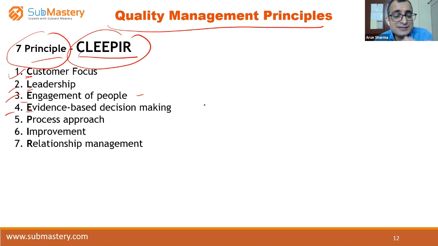Evidence-based decision making, that means decisions should be based on evidence, based on data, right? Process approach is a systematic approach. We'll study this also. It is based on the systematic sequence of interaction of processes. It's not that let's do this one thing. There is a structure, there is a SOP, there is a process for everything, for customer complaint handling, for maintenance. And then relationship management. Relationship with whom? Relationship with your people, relationship with your supplier.